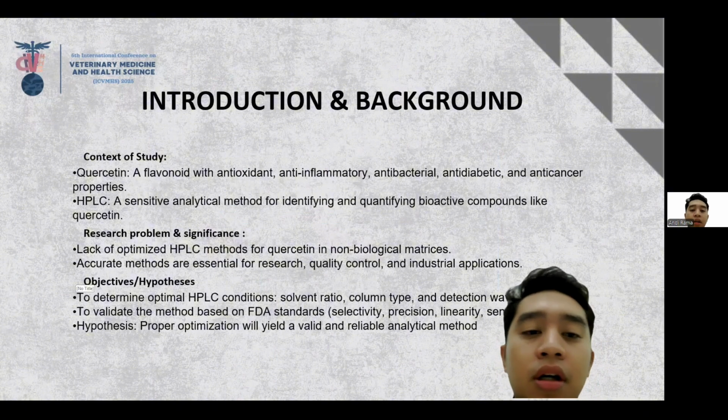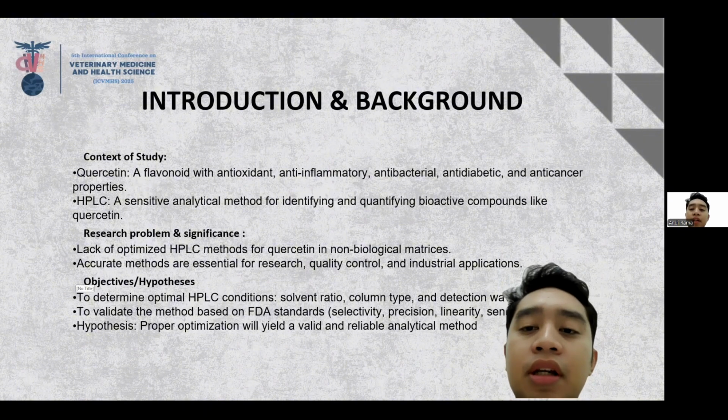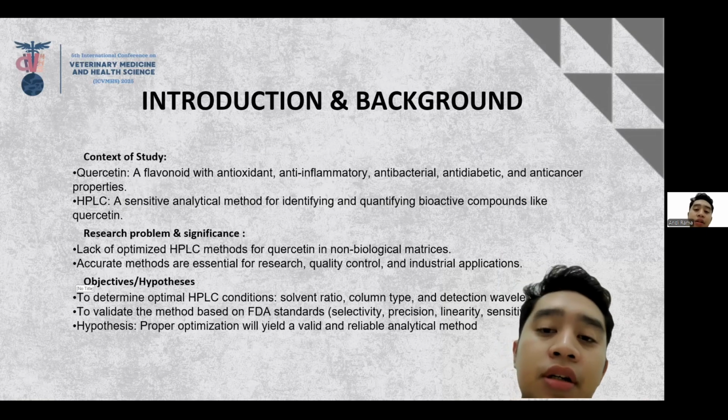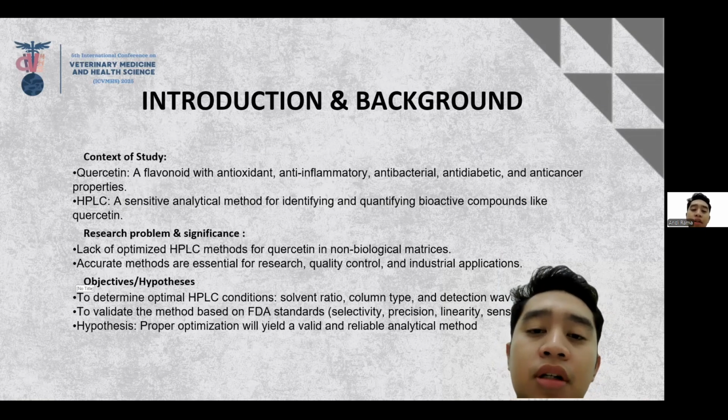For the introduction, quercetin is a natural flavonoid that has attracted attention for its wide range of biological properties. It acts as an antioxidant, anti-inflammatory, antibacterial, antidiabetic, and even anti-cancer agent. Given its potential, the accurate analysis of quercetin is essential, especially when used in veterinary formulation. One of the most suitable methods for this analysis is high-performance liquid chromatography, or HPLC.